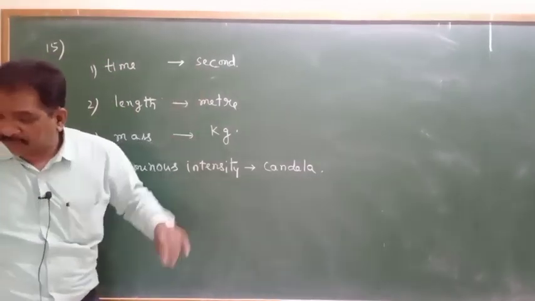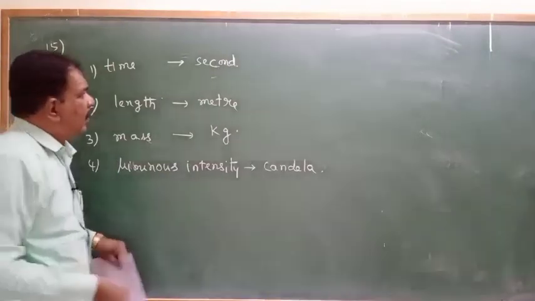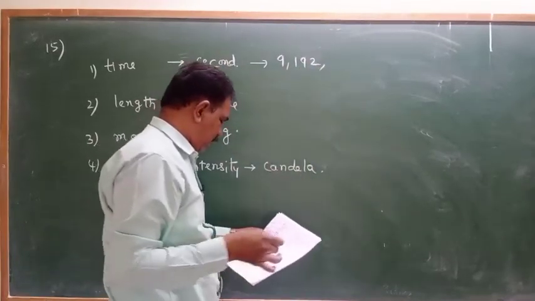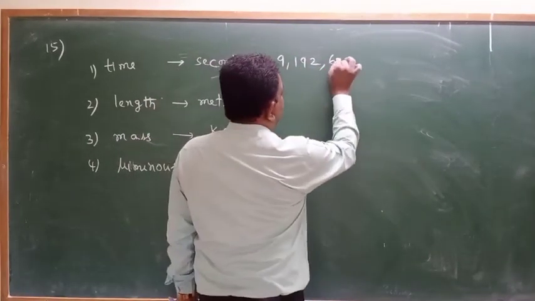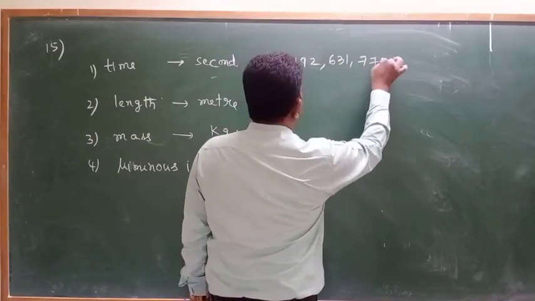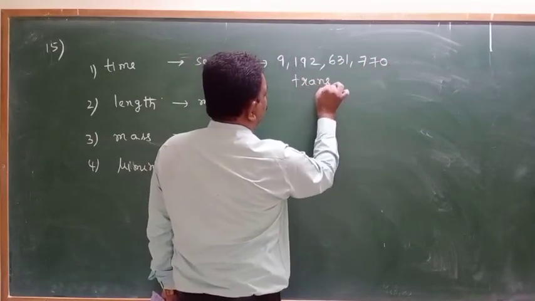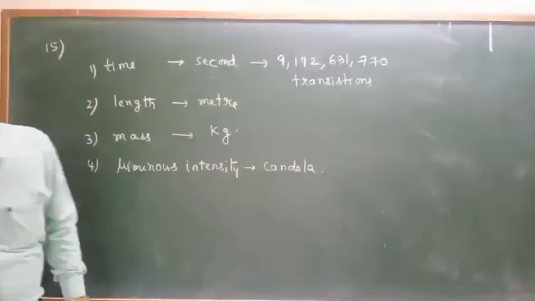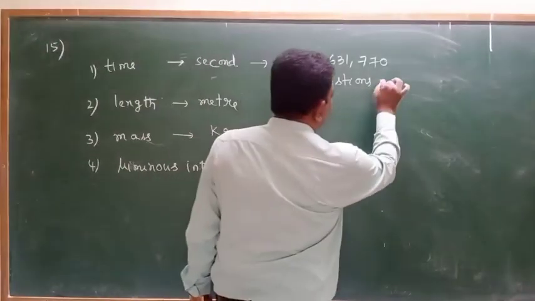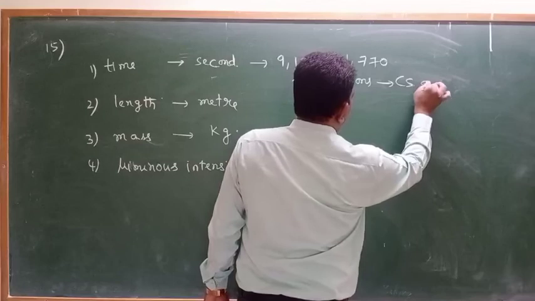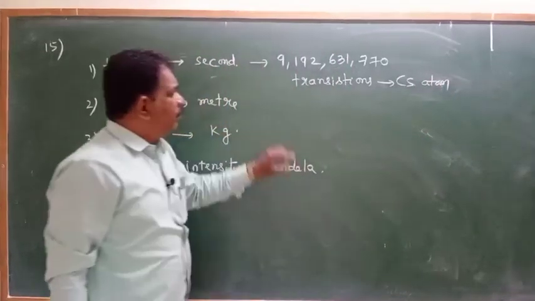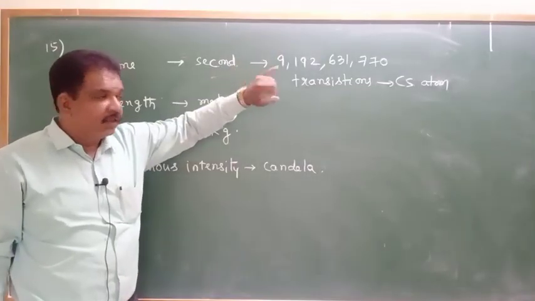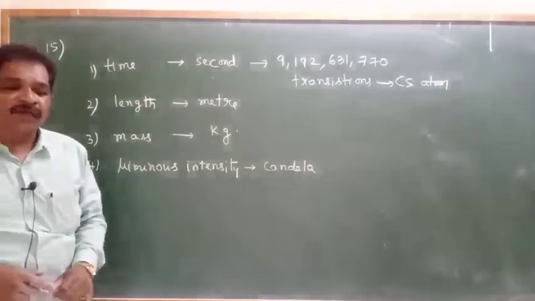Now how second is defined: the number of 9,192,631,770 transitions in a cesium atom. To make these transitions, how much time it takes, that time will be called 1 second.